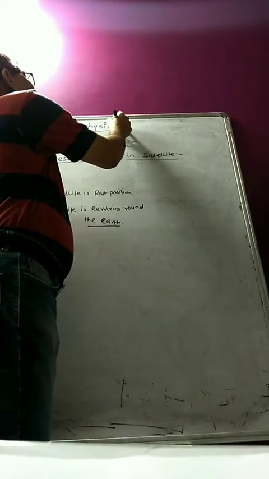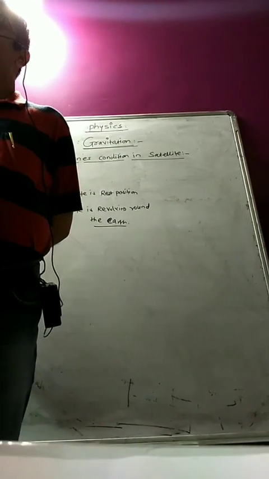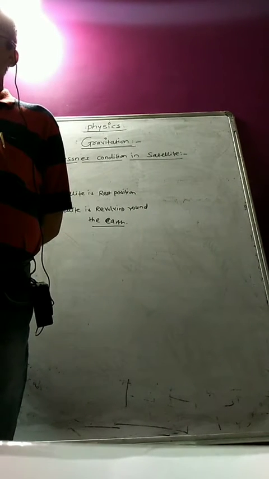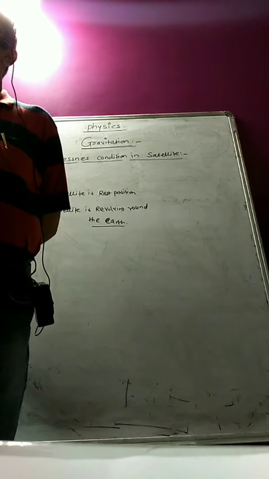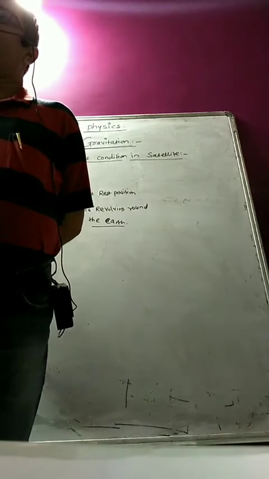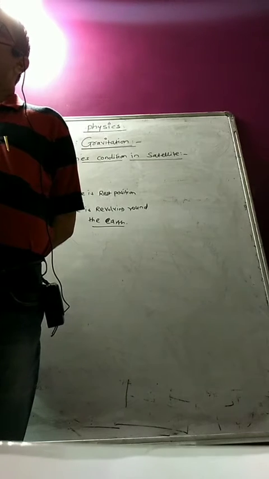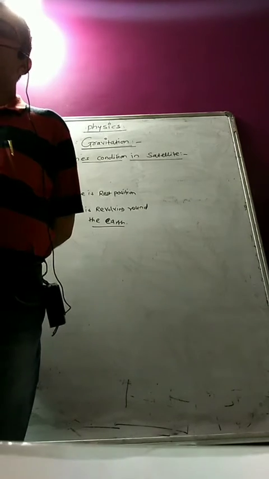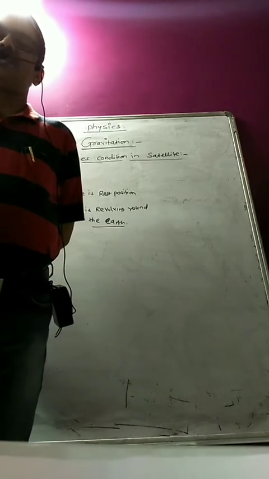Okay, so the last time we learned Kepler's three laws of planetary motion. What was the first law? Every planet revolves around the sun in an elliptical orbit, with the sun at one of the foci of the ellipse. Okay. What was the second law? Law of equal areas in equal times, meaning the areal velocity of the planet around the sun always remains constant.